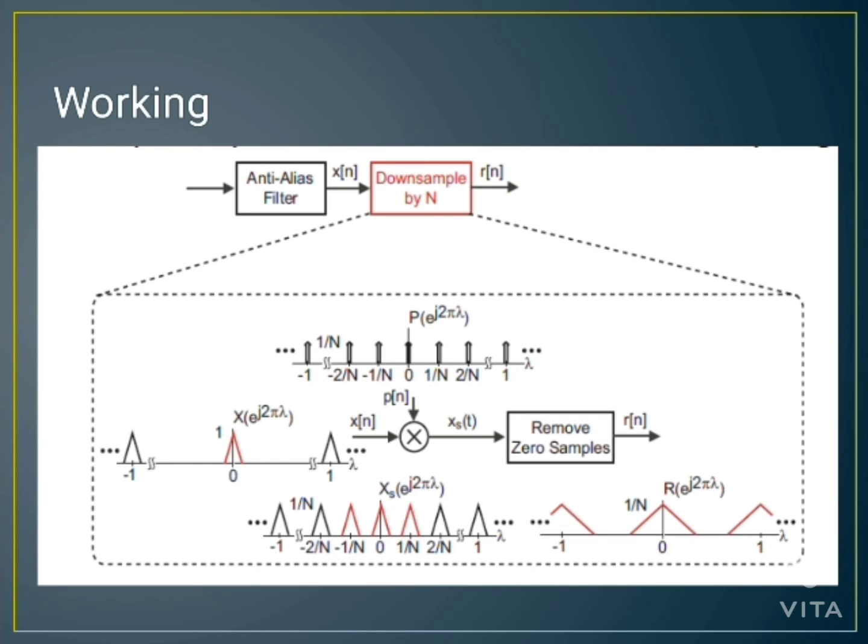So n minus 1, that is 3 minus 1, is equal to 2. So each two samples get decimated. So at the output we are getting only 3 samples.